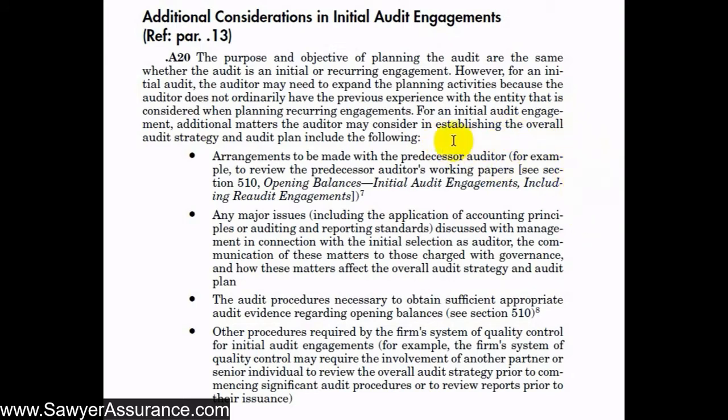And so as part of deciding to engage our client, we would discuss with the predecessor auditor management's integrity and the reasons that our client decided to leave that other auditor to go to us, that sort of thing, just to gauge whether we should engage the client at all. And then after we've done that and we've actually engaged the client to perform their audit, then we will go back to the predecessor auditor and ask if we can take a look at their work papers. And that's described more in detail in AUC Section 510 regarding opening balances and initial audit engagement. So you can go to that particular section to read more about what you're supposed to do in that circumstance.